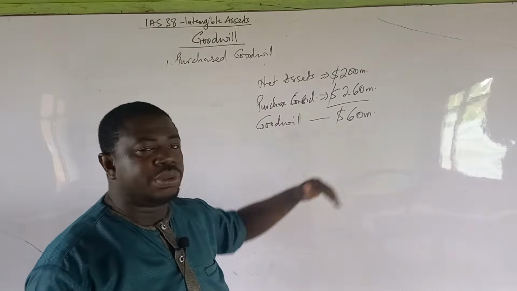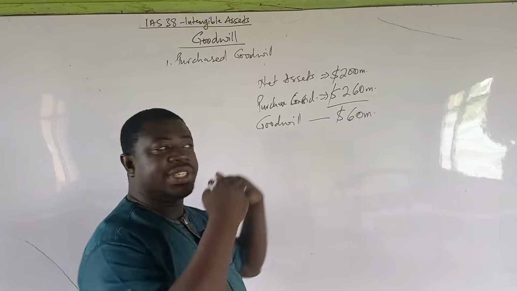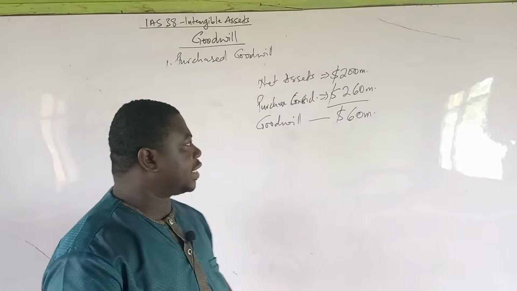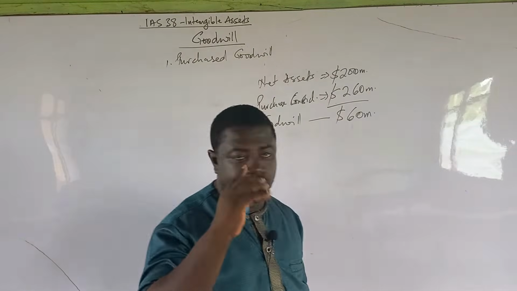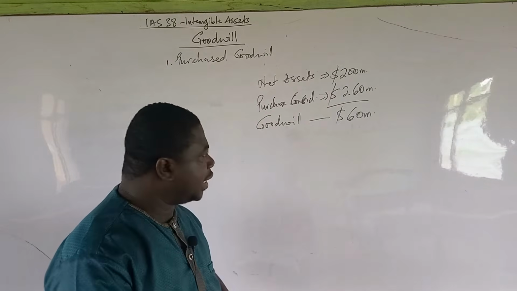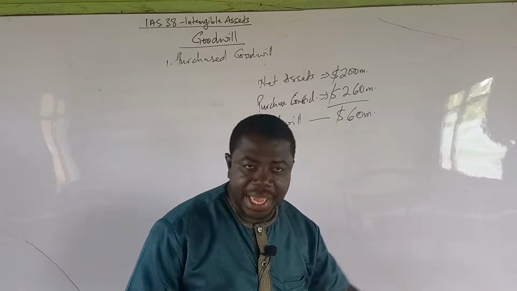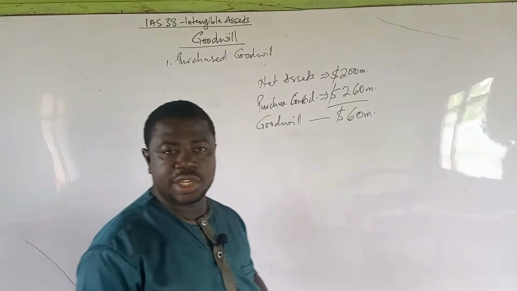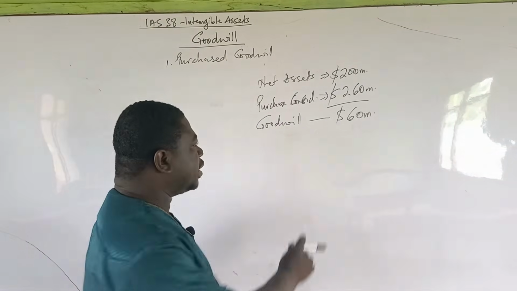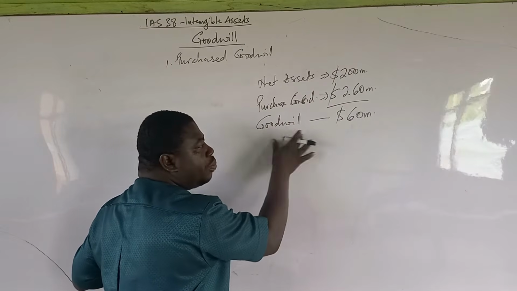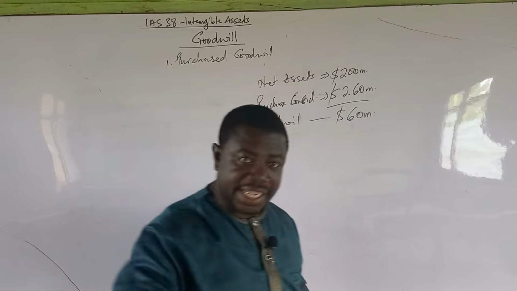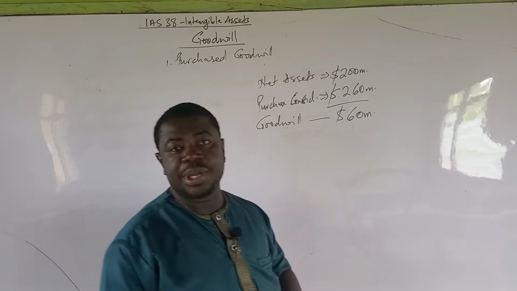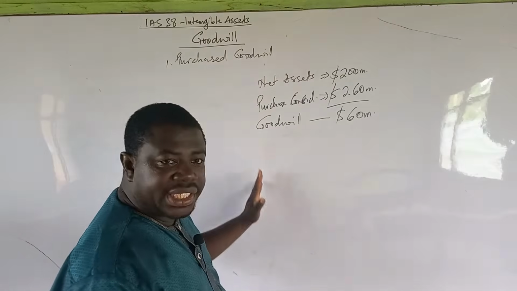So this kind of goodwill is usually not valued except there is a sale of the business. Someone else or another business is taking over the existing business. Then there should be a valuation of goodwill, and then we recognize that in the financial statement because we actually paid money for those factors that enable the business to operate successfully. And I told you earlier that those factors that enable a business to operate successfully are called goodwill, and it's an intangible asset which needs to be recognized in a financial statement when it is being paid for. And that is what we call purchased goodwill.